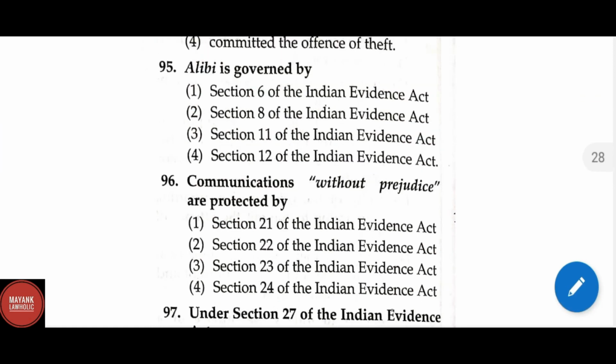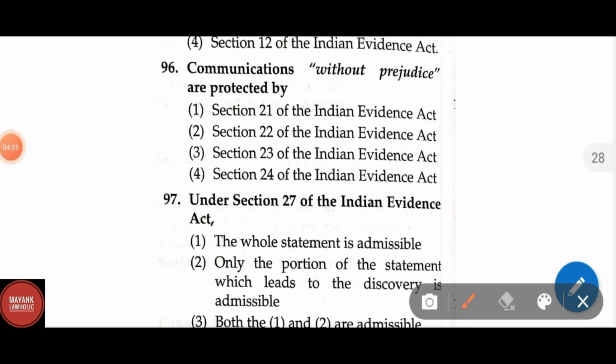Question number 95. Alibi is governed by, correct answer is section 11 of the Indian Evidence Act. Communications without prejudice are protected by, correct answer is section 23 of the Indian Evidence Act. Section 23 of the Indian Evidence Act talks about admissions in civil cases when relevant.